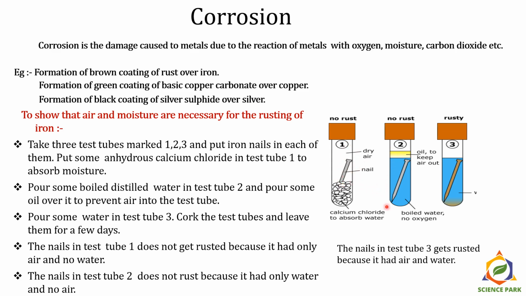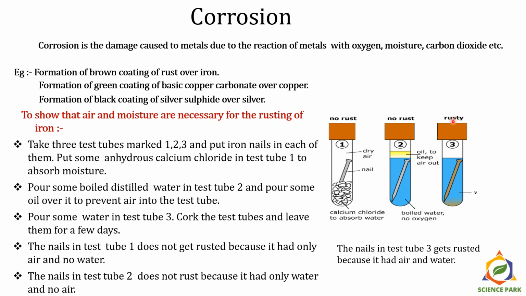In test tube number 2, we'll keep this iron nail in boiled water, and then we'll keep a thin layer of oil on top of that and close the lid of the test tube. In test tube number 3, we'll keep the iron nail in water and we will not cover that water with a layer of oil, and we'll close the lid of the test tube.